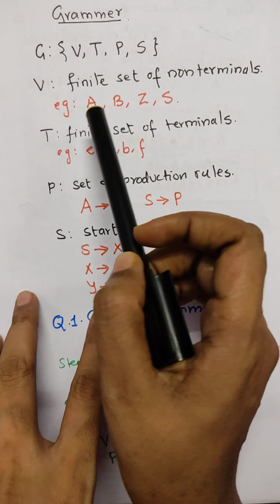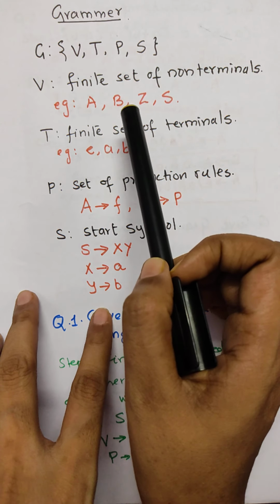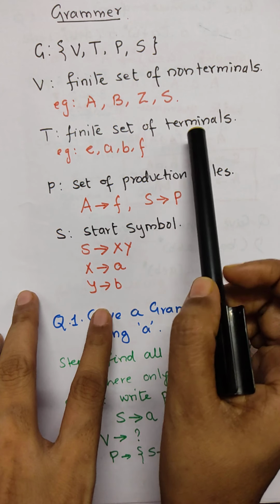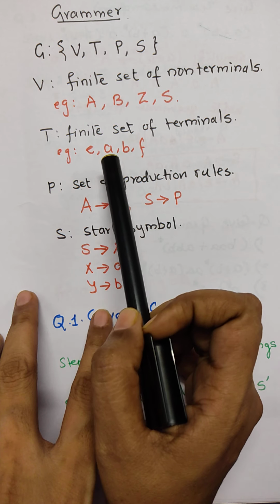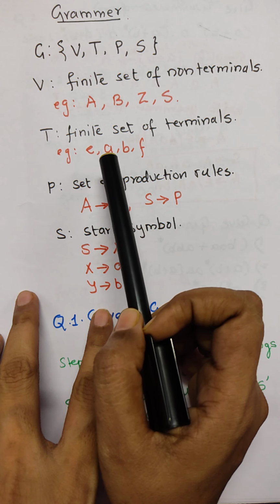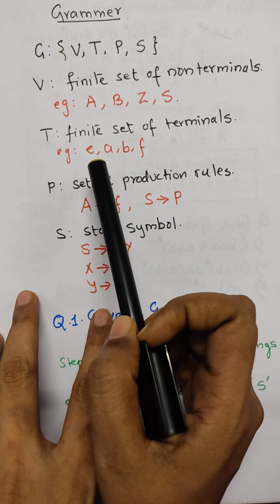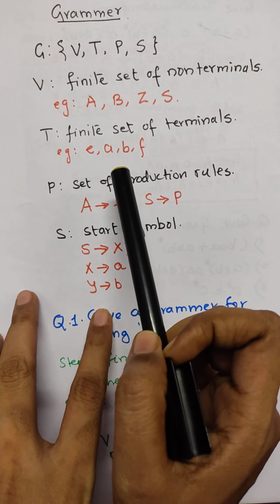These non-terminals can be represented by capital letters, for example A, B, C, D, Z, X. T will be the set of terminals. These are the ending points, we can say the leaves, through which we cannot derive any other string. They are represented by small letters, for example c, a, b, f.